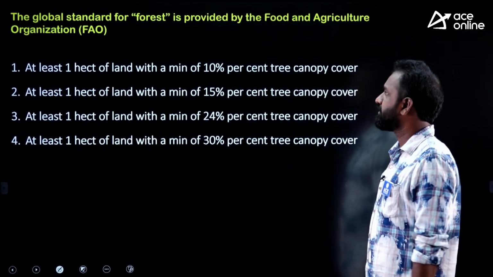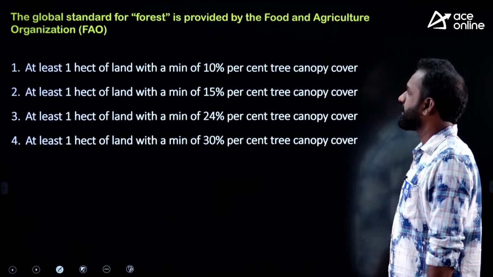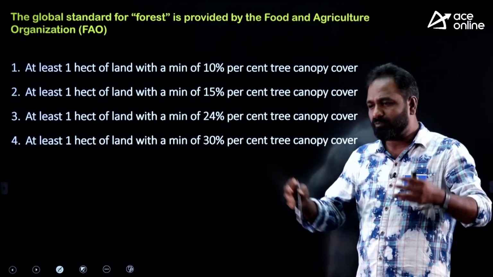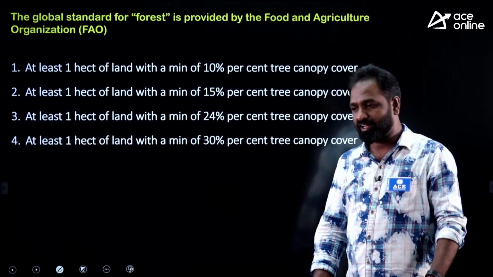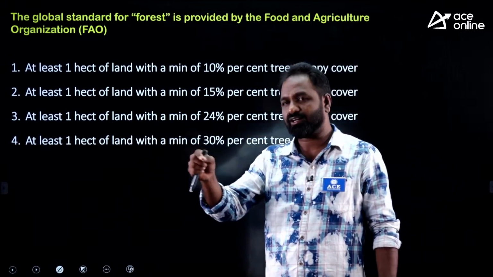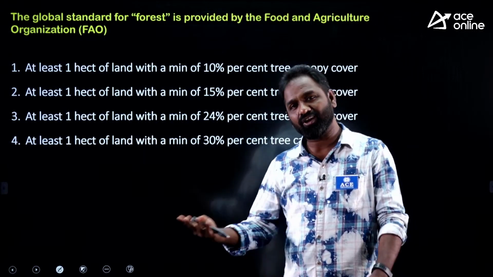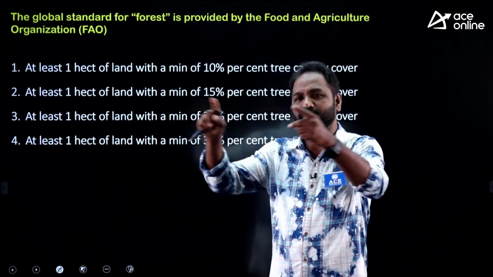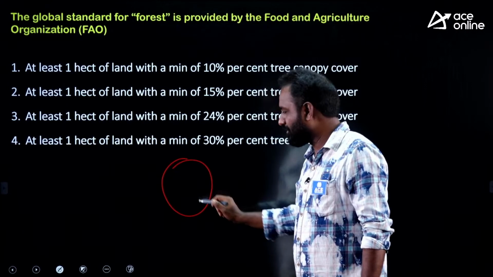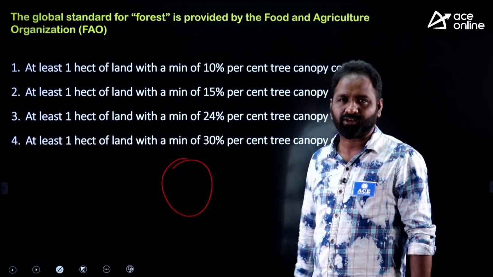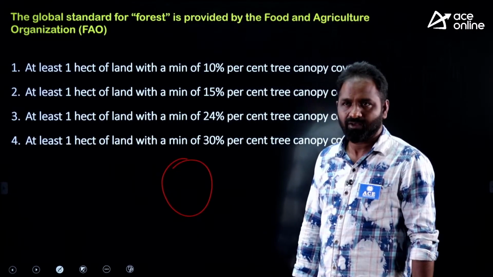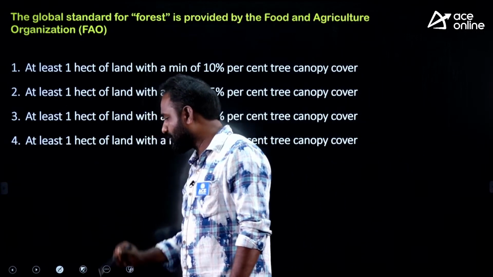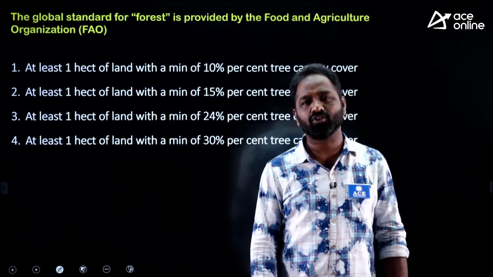The global standard for forest is provided by the Food and Agriculture Organization. What do you mean by forest? When can you call a particular area a forest area? For example, there is an open area and there are 10 trees, that's it. Can we call it a forest? If you declare one particular area as a forest area, how much tree cover should be there? What is the percentage of trees when you want to declare a forest? That is not according to you or me, but according to this international organization.